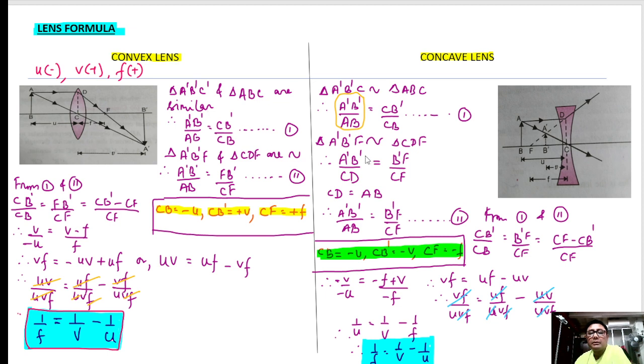Similarly, in triangle A'B'F and this triangle, the triangles are similar, so we can write A'B' by CD equal to B'F by CF.